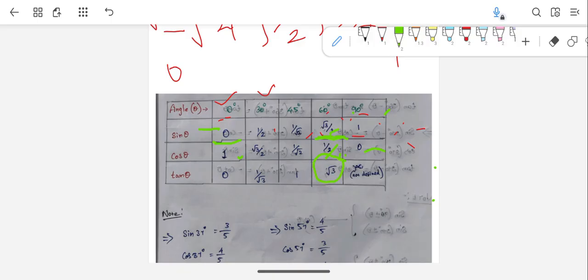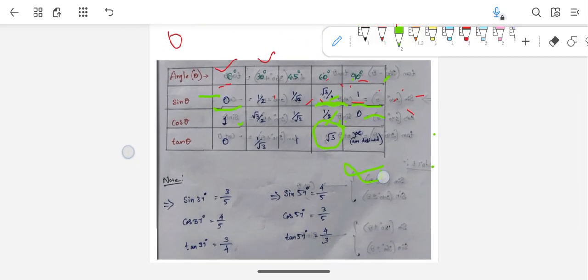And for tan 90 degrees, it is sine 90 by cos 90, that is 1 by 0. So that's why it is infinite. Anything divided by 0 is infinite, or you can say it is not defined. Like this you can remember it, and as I told, this is very, very important, guys.